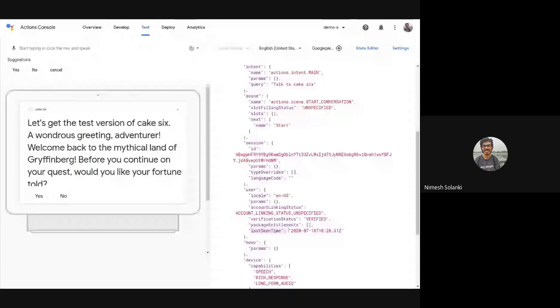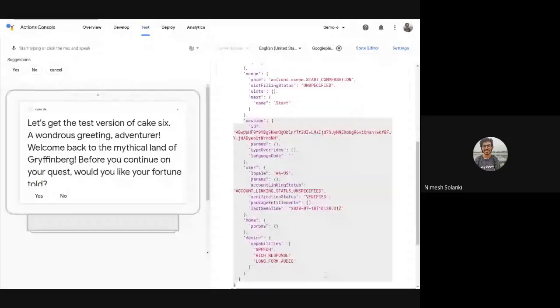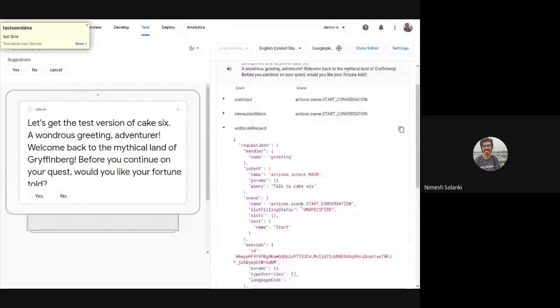So this is the conversation object. We got into user, and then we use this property to check whether the user has already visited our action earlier or not. We did test our action, that's why we have a timestamp over here. Through this way, we are making the conversation natural and not robotic.